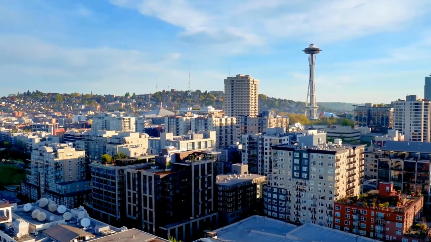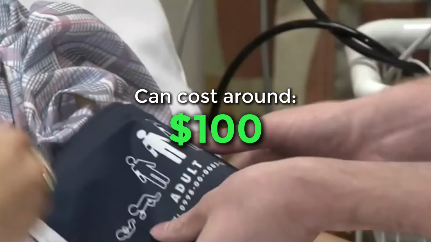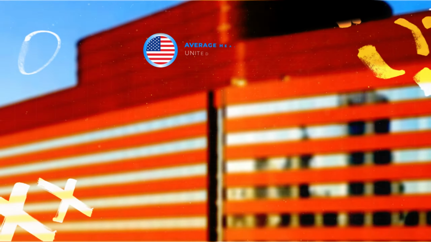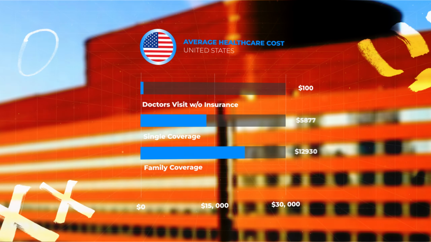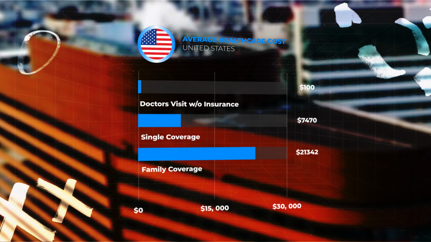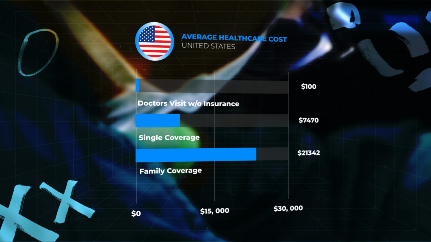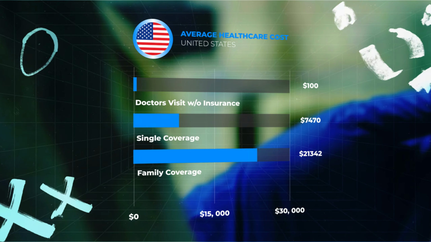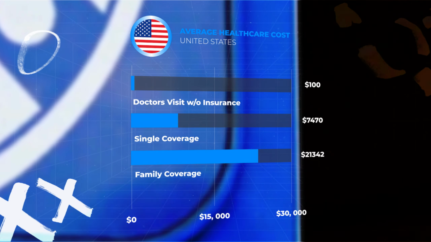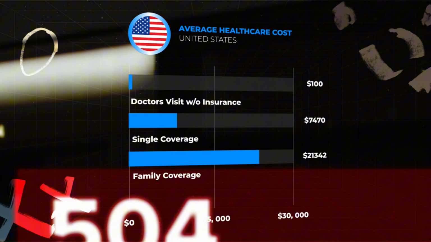In the US, on the other hand, the cost of healthcare can be substantial. A doctor's visit without insurance can cost over $100, and insurance premiums can be pretty high. For example, the average annual premium for employer-sponsored healthcare insurance was about $7,470 for single coverage and $21,342 for family coverage in 2020.